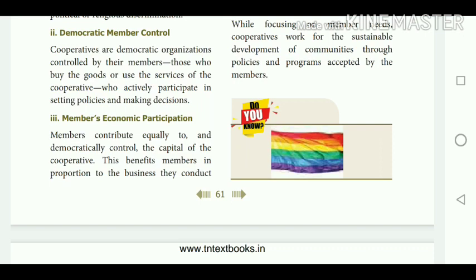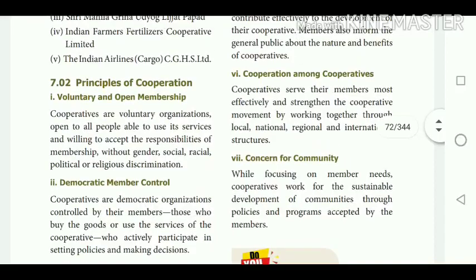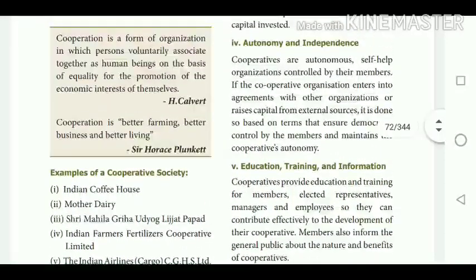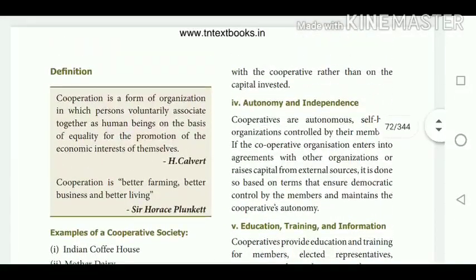The next one is members' economic participation. They contribute an equal amount for the benefit of the cooperative society. This benefits members in proportion to the business they conduct with the cooperative rather than on the capital invested. That is, they participate in the management of the business equally in order to reduce the cost. That is members' economic participation.